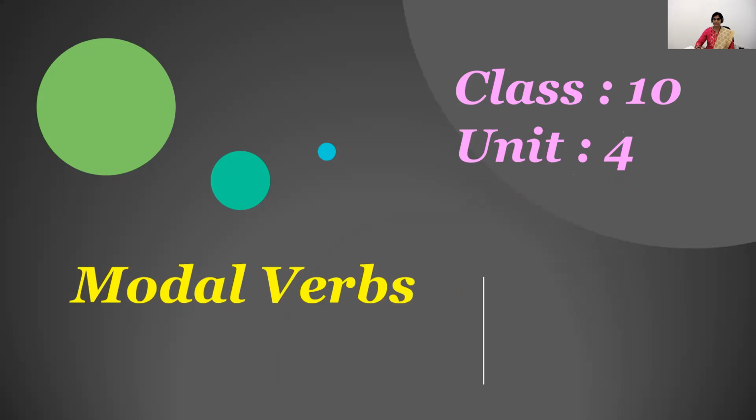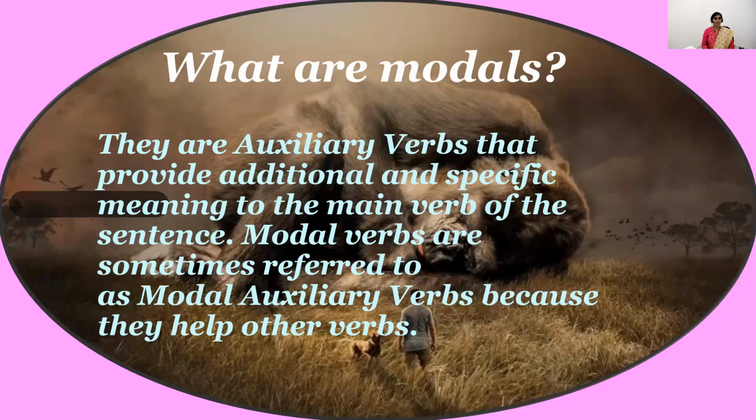Before going into the details, first let us see what are modal verbs. Modal verbs are the auxiliary verbs that provide additional and specific meaning to the main verb of the sentence. Modal verbs are sometimes referred to as modal auxiliary verbs because they help other verbs.